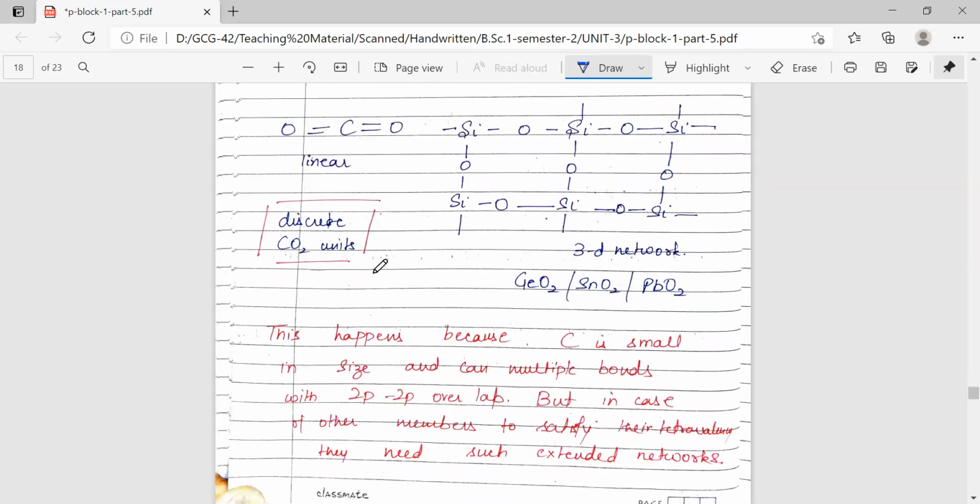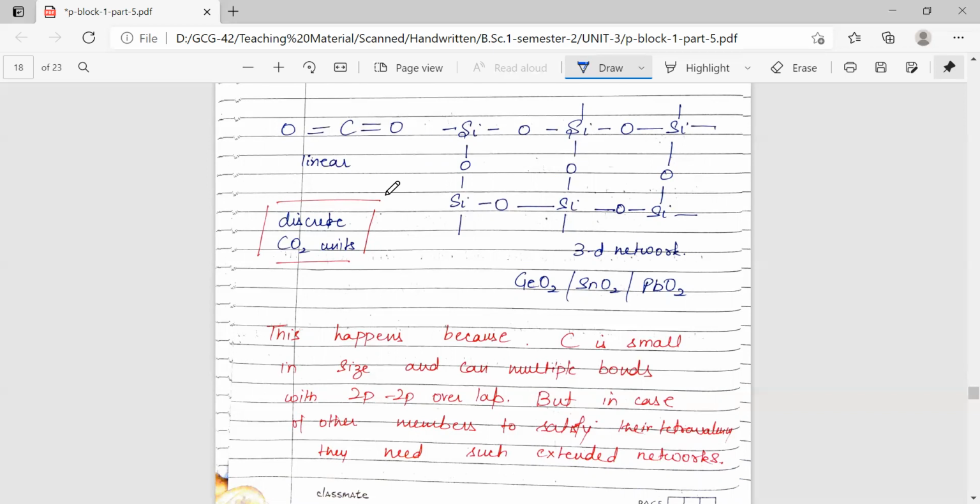Now coming to the structure, this is the structure of carbon dioxide. It exists as linear discrete molecules, with double bonds between carbon and oxygen. But silicon, and the other members too, have a 3D network where single bonds are present between silicon and oxygen, or the other members and oxygen.